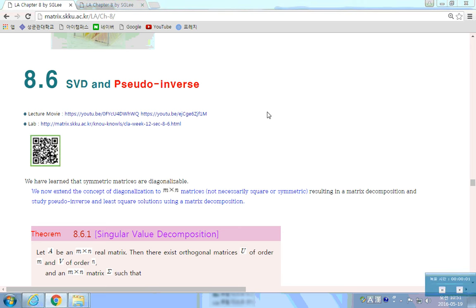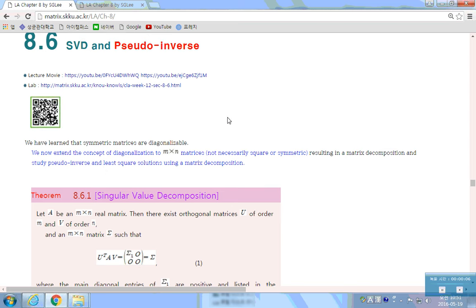8.6 Singular value decomposition and pseudo inverse. In this section, we will extend the concept of diagonalization to matrices that are not necessarily square or symmetric. It's a general rectangular matrix, resulting in a matrix decomposition called a singular value decomposition. And we study pseudo inverse and least square solution by using the singular value decomposition.